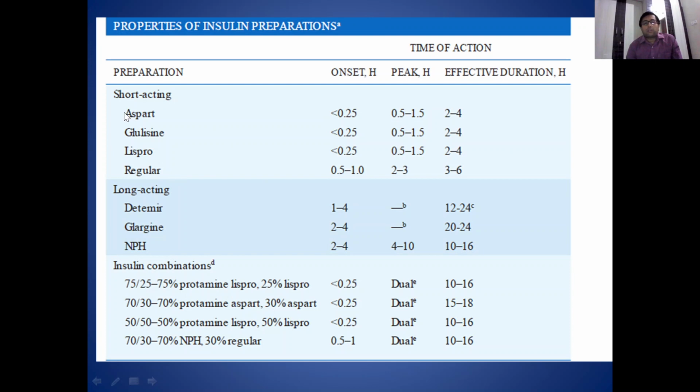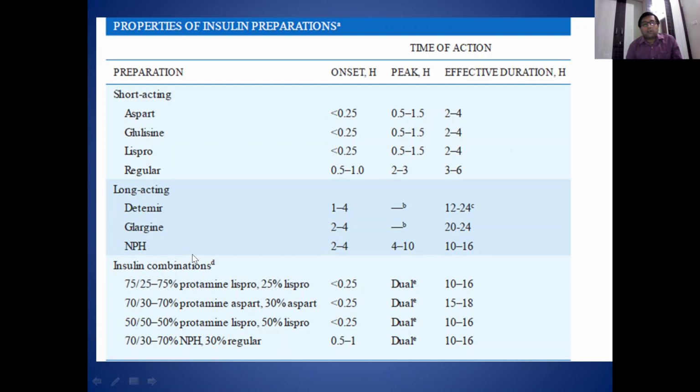Now these are recombinant human insulins like aspart, glulisine and lispro. Their onset of action is within 15 minutes and effective duration is 2 to 4 hours. So these short acting insulin preparations are used half an hour before meals, like half an hour before breakfast, lunch and dinner.